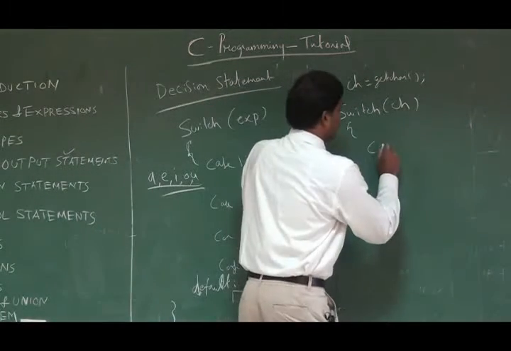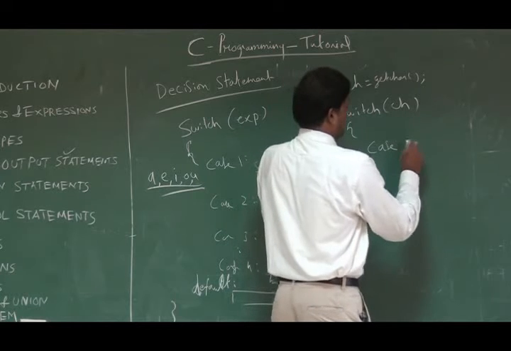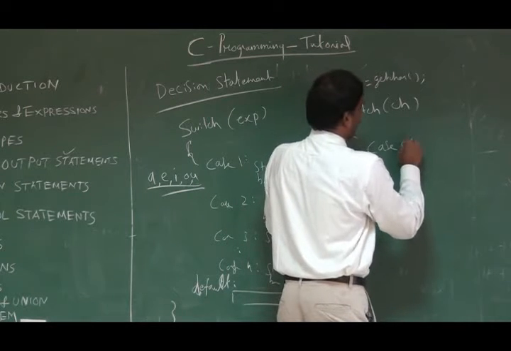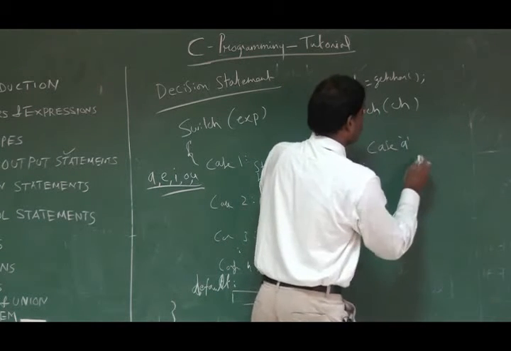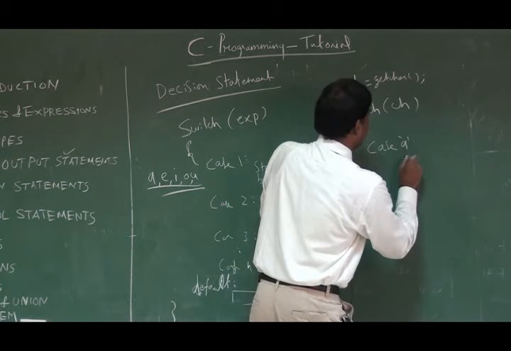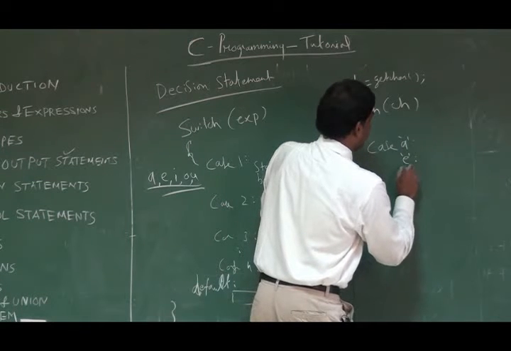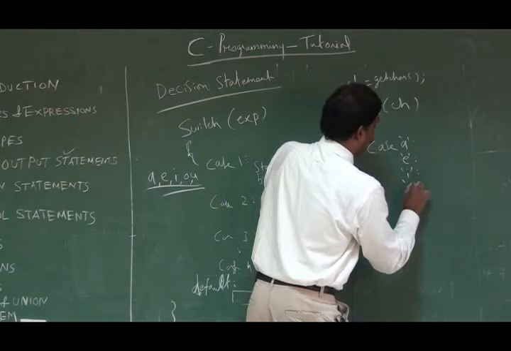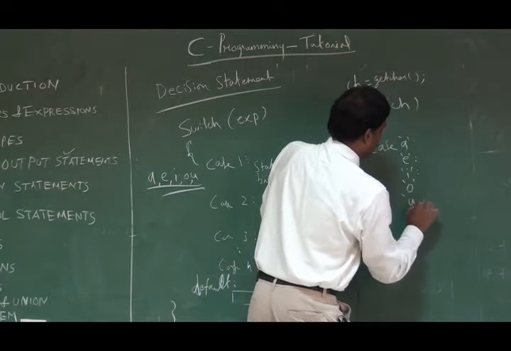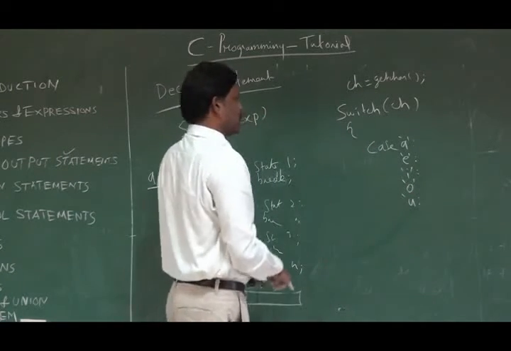So I will check like this: case A, E, I, O, U.